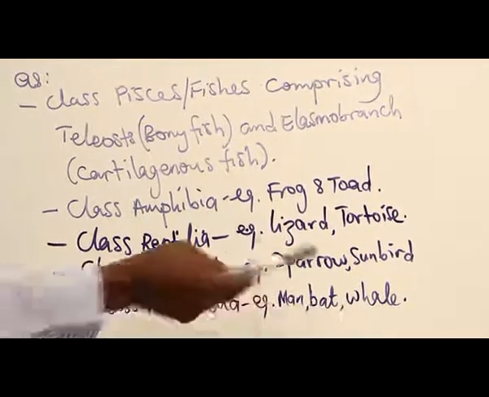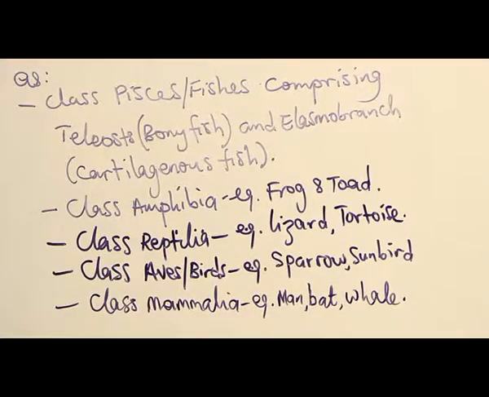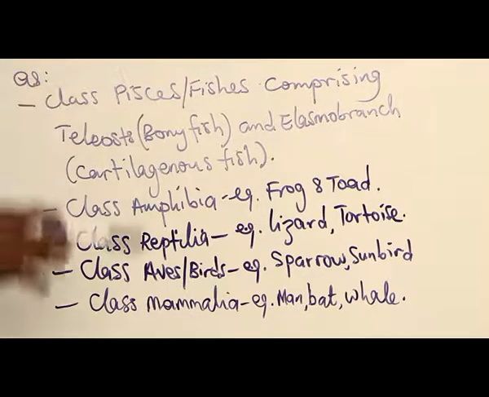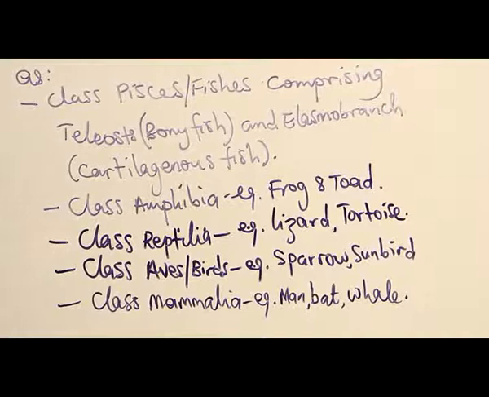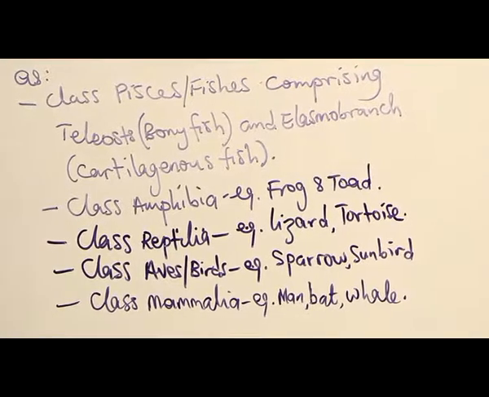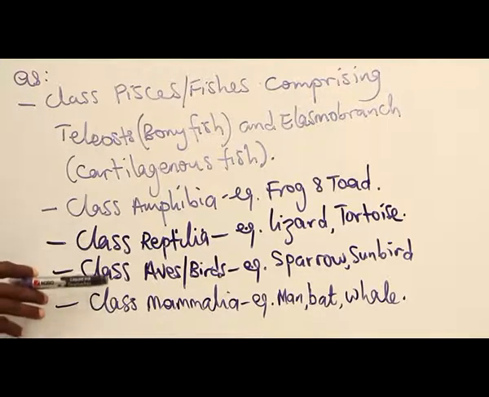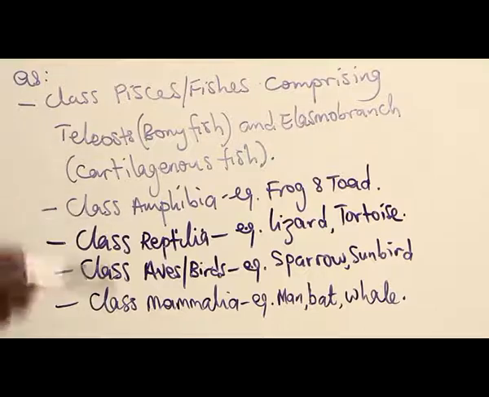There are few that are in the air, for example bats. There are some in the water, whale is an example. So this is a general breakdown of vertebrates, and we will go through the characteristics of each of these classes and how they cope with their different environments.